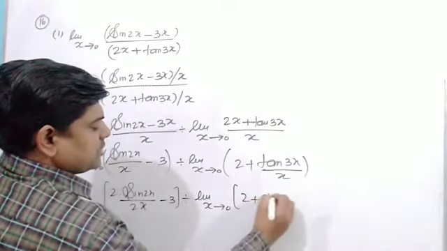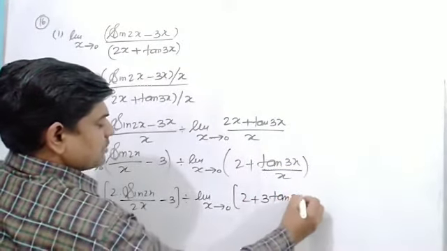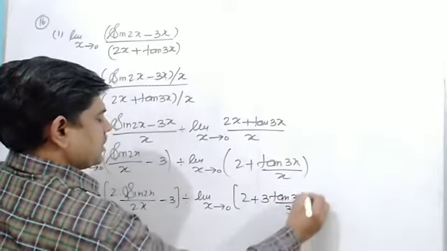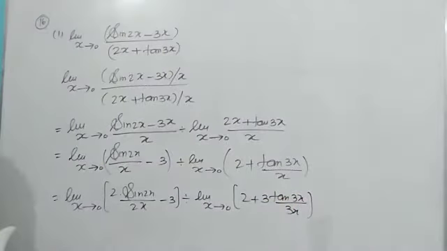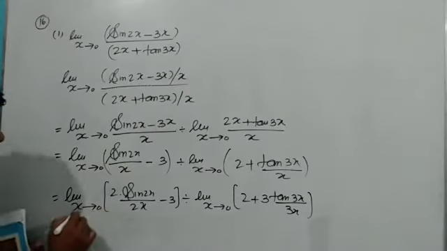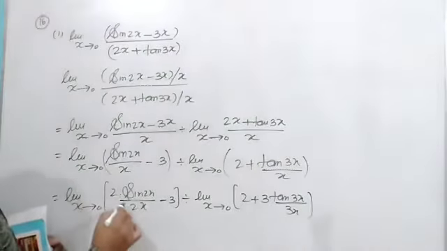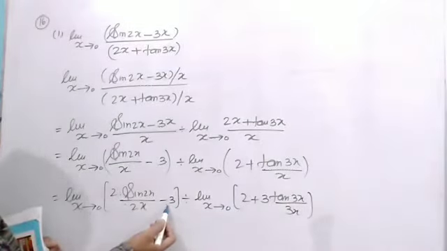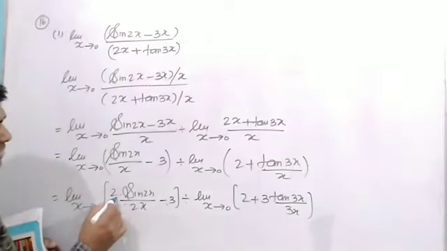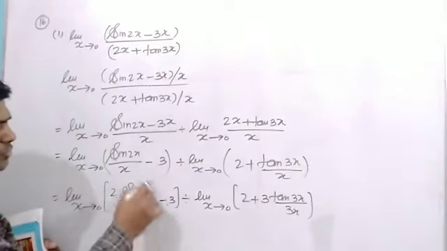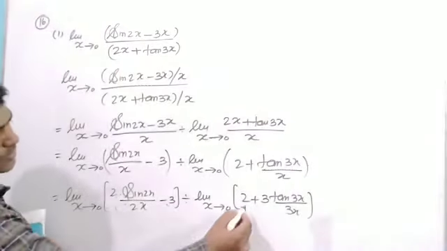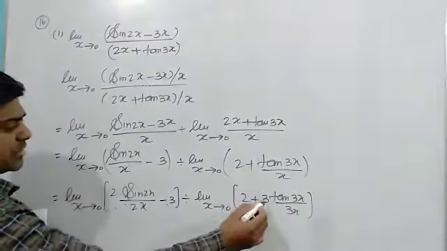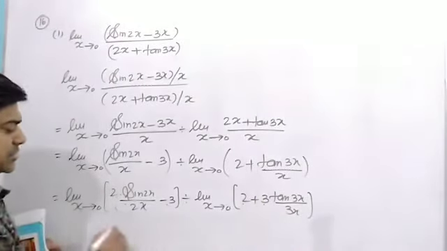So I can write 3 into tan 3x upon 3x. Now, few things directly I am writing here. When I apply limit on both, that 3 will always be 3, 2 will be constant, as a constant it will come outside, but sin 2x upon 2x will be 1. In the same way, 2 will be constant, 3 is constant, then tan 3x upon 3x will be 1.